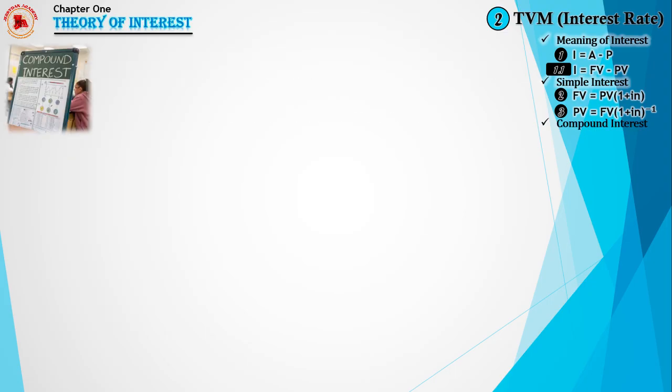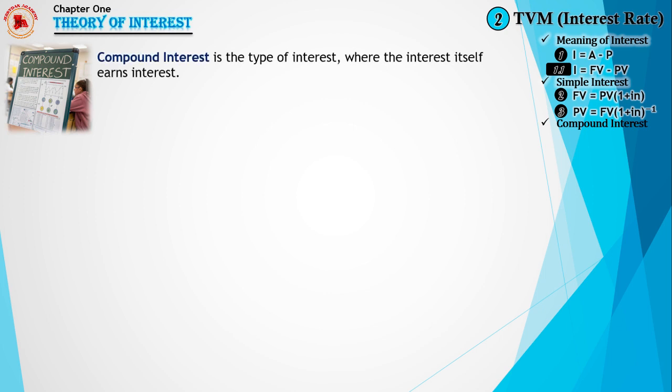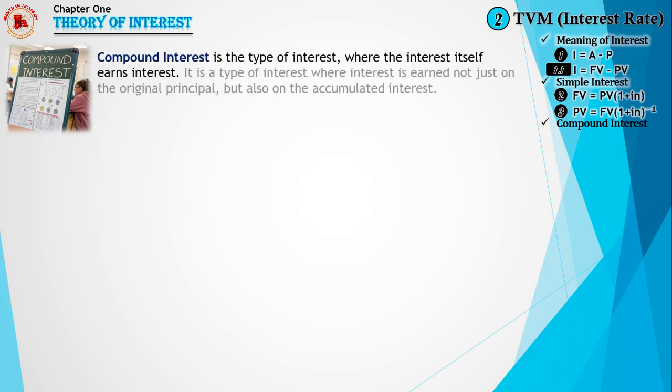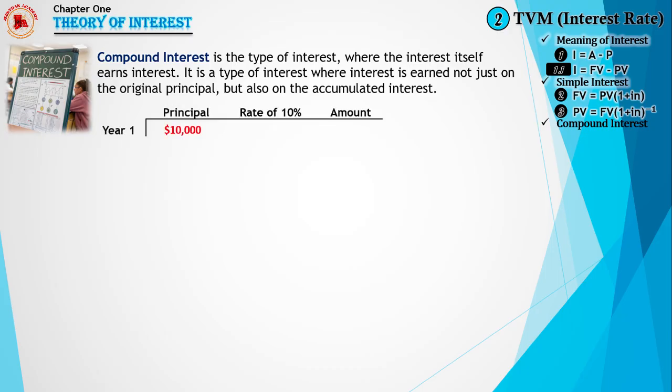Now, moving on to compound interest. What is compound interest? Compound interest is a type of interest where the interest itself earns interest. It is a type of interest where interest is earned not just on the original principal but also on the accumulated interest. Just like the example we used under simple interest, let's assume we have a principal of $10,000 and a rate of 10% per annum accumulated for 3 years using compound interest.